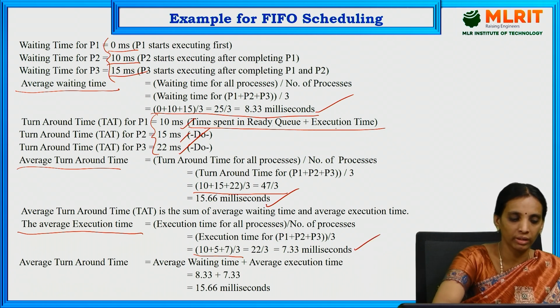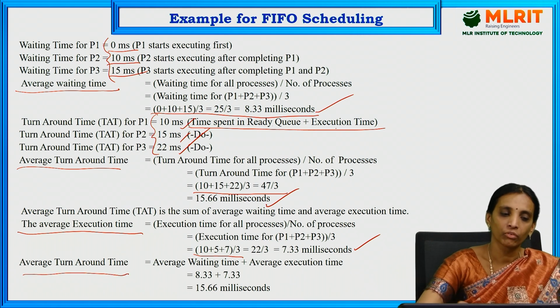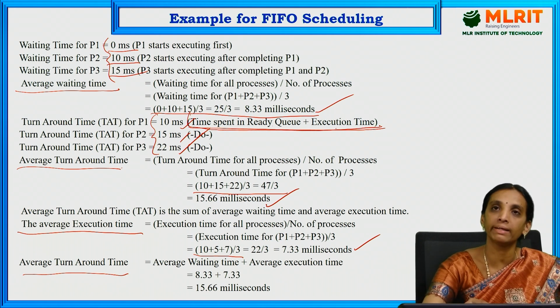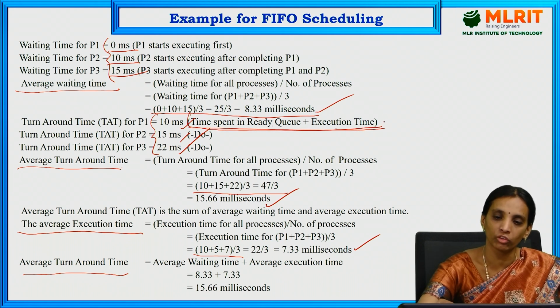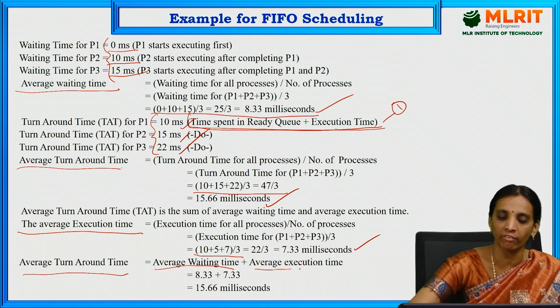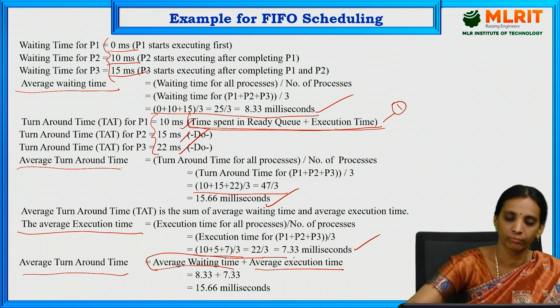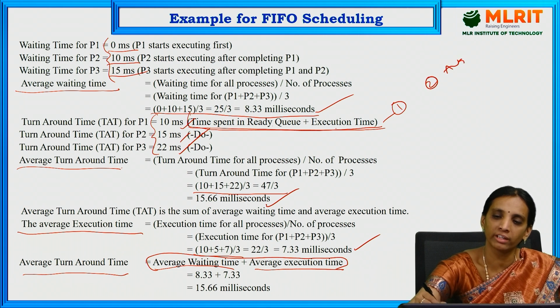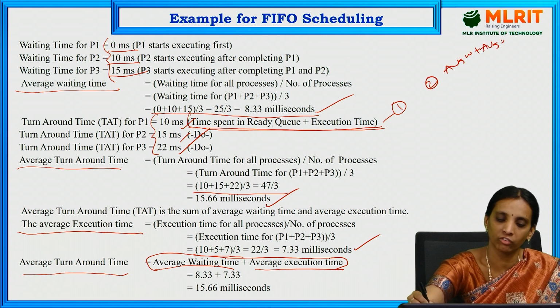Therefore, the average turnaround time can be calculated by the formula: the time spent in the ready queue plus execution time. This is one method. And another method is average waiting time plus average execution time.